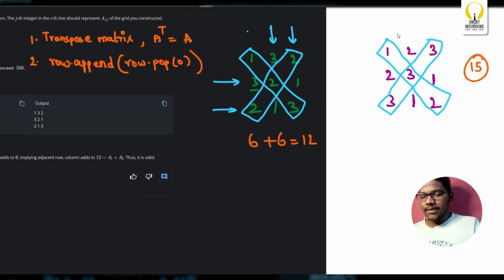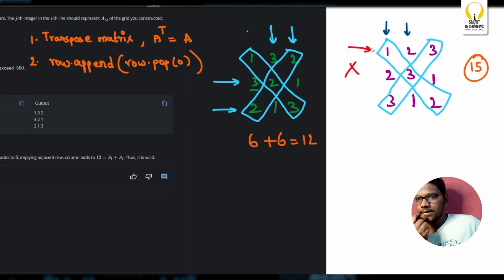Okay, 1 plus 2 plus 3, 1 plus 2 plus 3 is 6 plus 6, 12. So it's not matching. This is incorrect. We shouldn't randomly pick any transpose matrix. We just build the first row, and then we're just constructing the remaining rows, which is not working here.